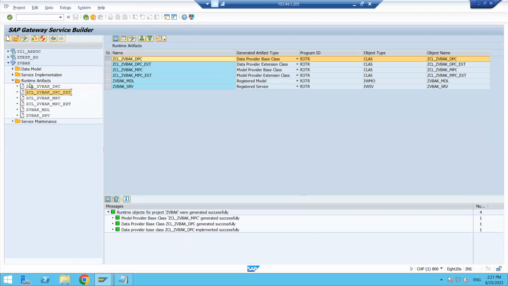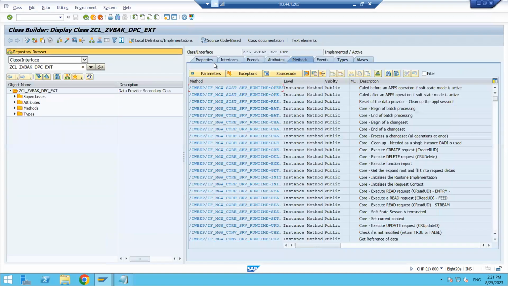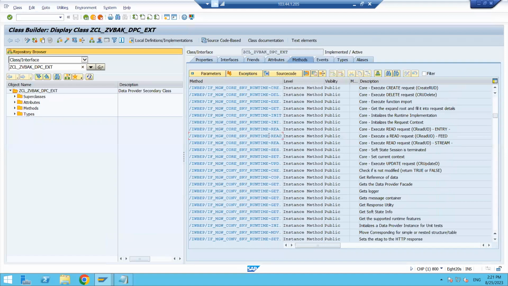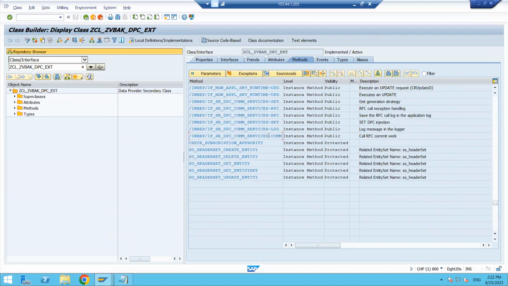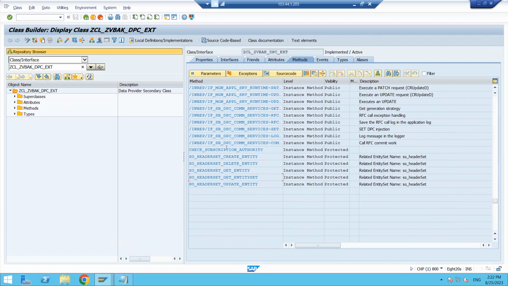Here we can see runtime artifacts. DPC and DPC extension are there, right? So now I will come to the DPC extension. Double click on this one, the DPC extension. Here it will show the same methods because this is a child class. DPC extension is the child class of the DPC class, right? So the same methods will be there here also. Now here it is showing some methods: SO header set, create entity, delete entity, get entity set and update entity, like that.